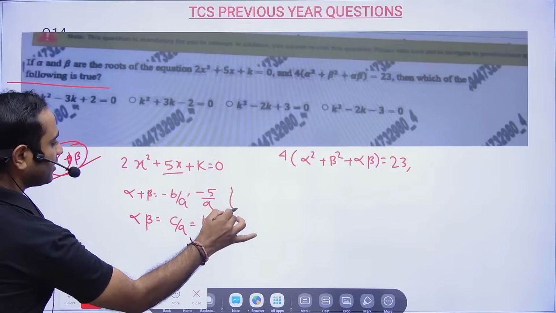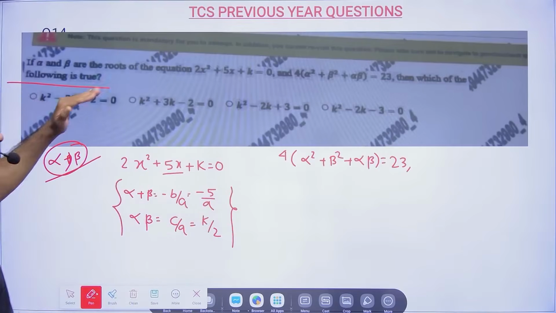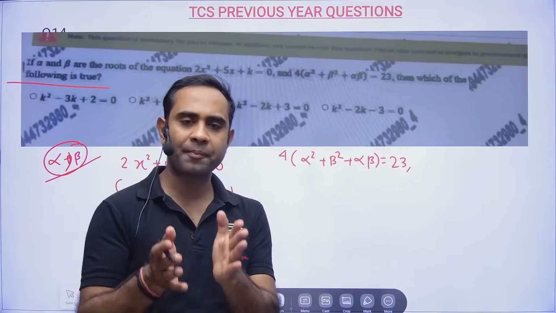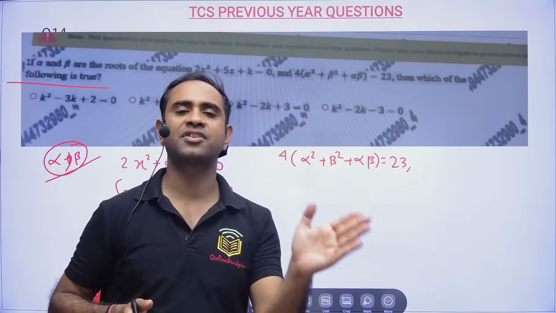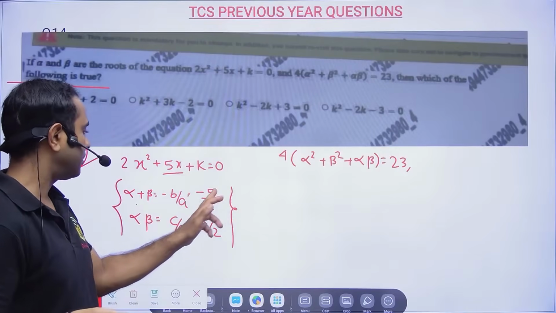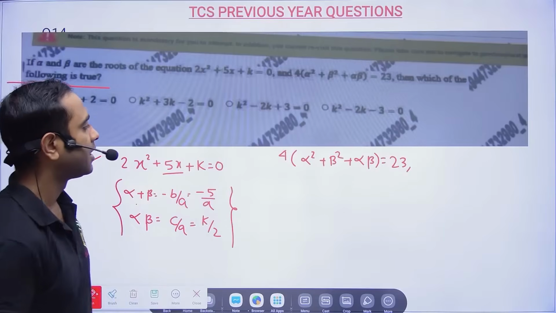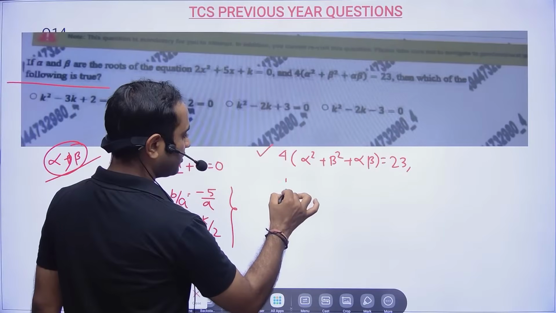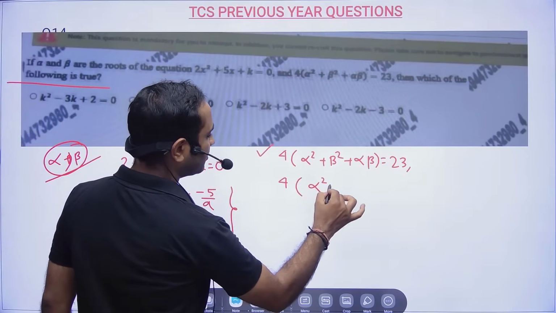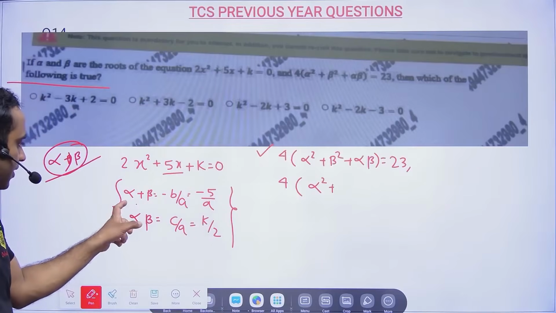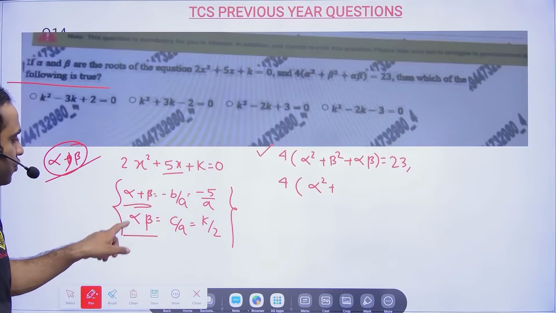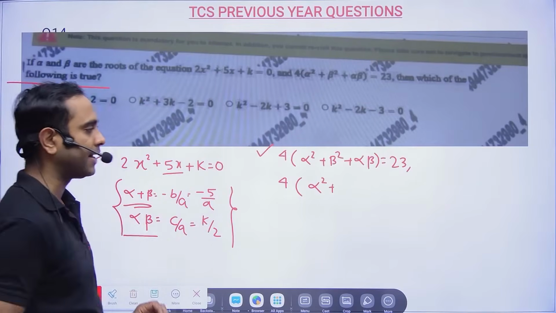Okay, so these are the conditions or the formula. If alpha and beta are the roots of the equation, then the sum of the roots will be minus b by a, and the product of the roots will be c by a. Now this is what you have given to us. So 4 into... I have to convert this in such a way that I will be able to use alpha plus beta and alpha beta.